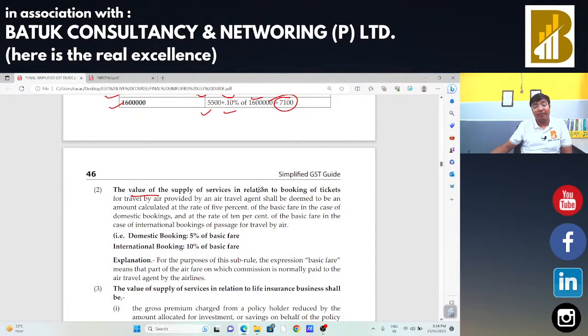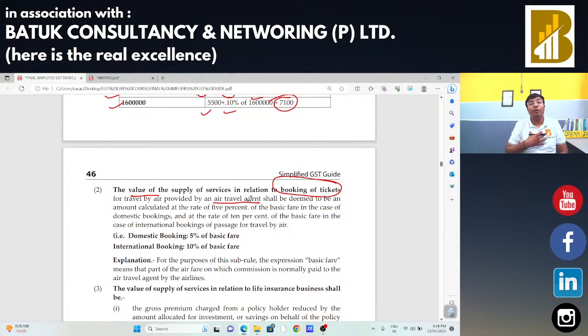the value of supply of services in relation to booking of tickets. What will be the value of supply in case of booking of tickets by an air travel agent? Suppose we are traveling multiple times outside India and within India, and if we are going to take the help of any air travel agent for booking the tickets, in that case what will be the value of supply of service by that air travel agent?